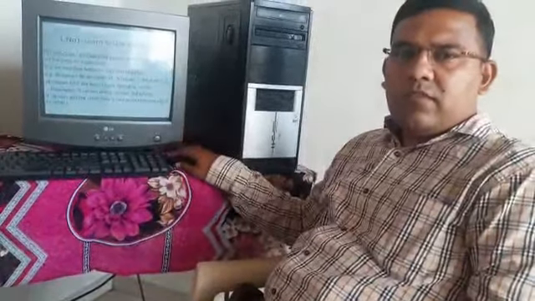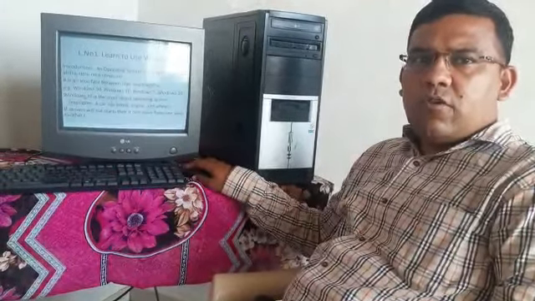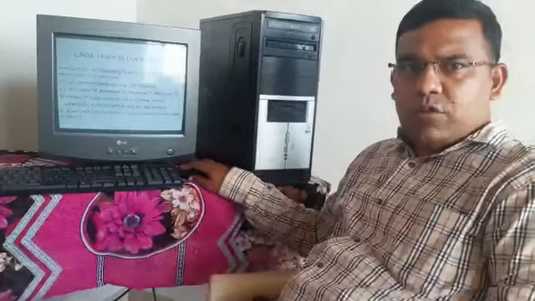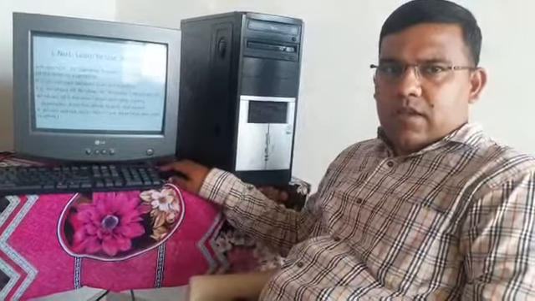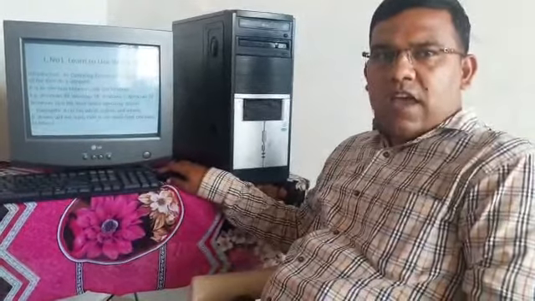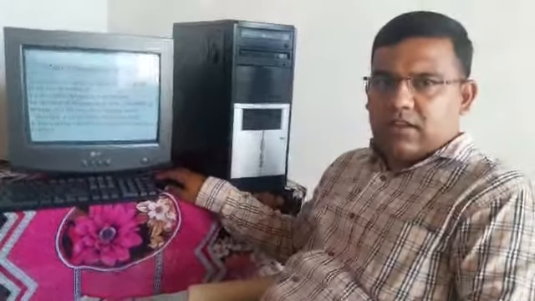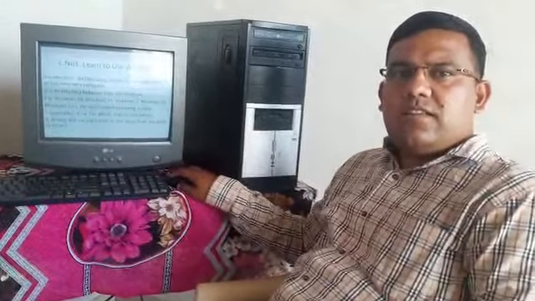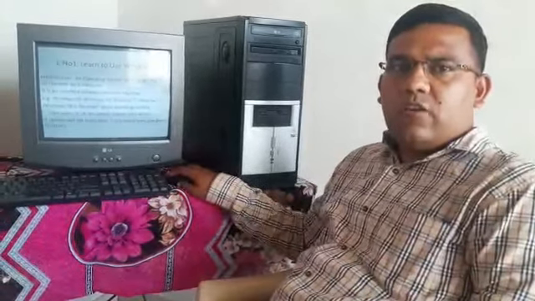Suppose you are taking the example of a car. For a car, if the driver is not there, then it will not move from one place to another place. Same as it is for the computer also, operating system is an essential part. All human beings have a brain, so that we can think and we can do something. Same for the computer, operating system is an important part. Without operating system, computer cannot work.